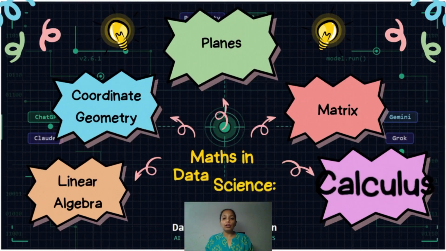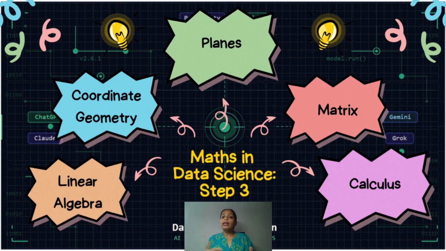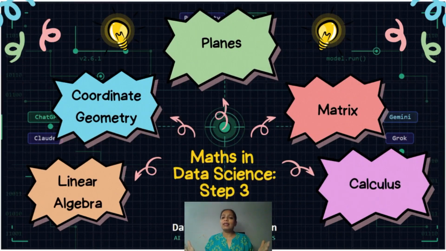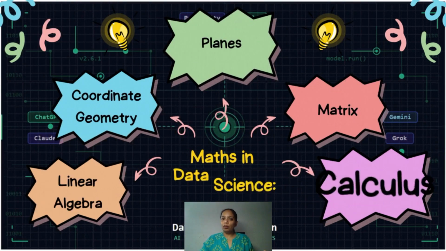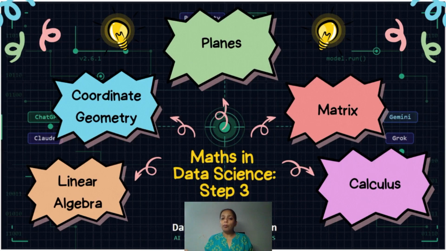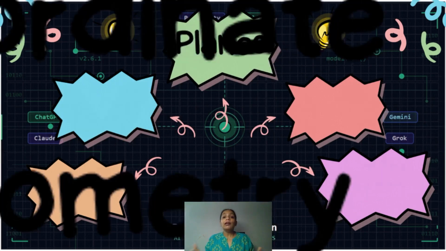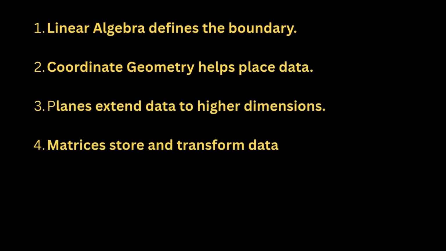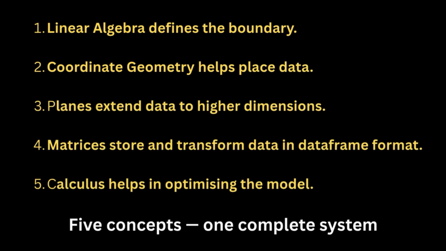So here is the chain. Linear algebra defines the boundary. Coordinate geometry helps in placing the data. Planes extend data to higher dimensions. Matrices store and transform data in data frame format. Calculus helps in optimizing the model. 5 concepts lead to one complete system.